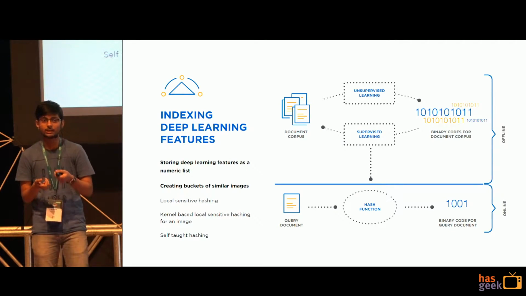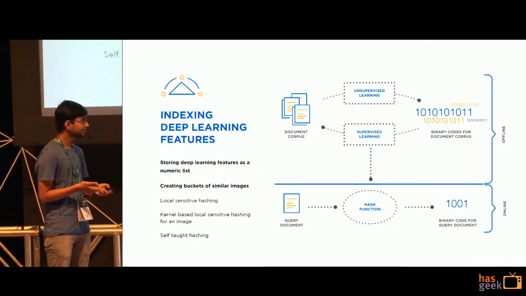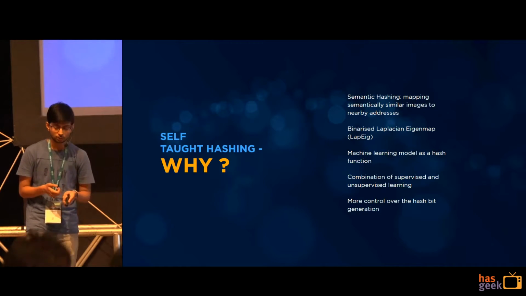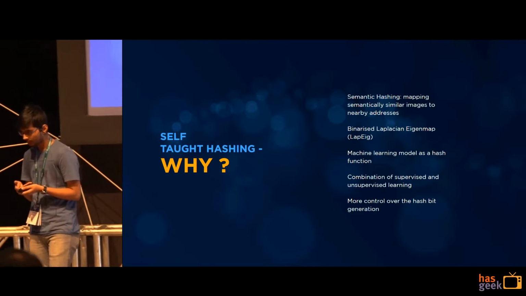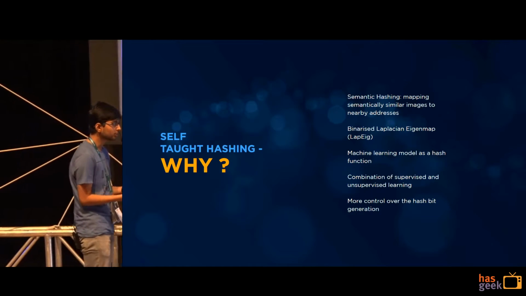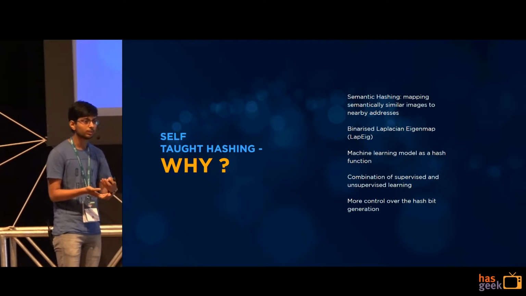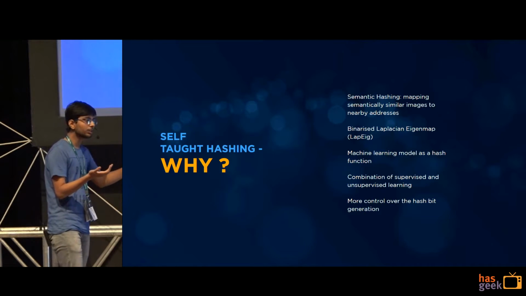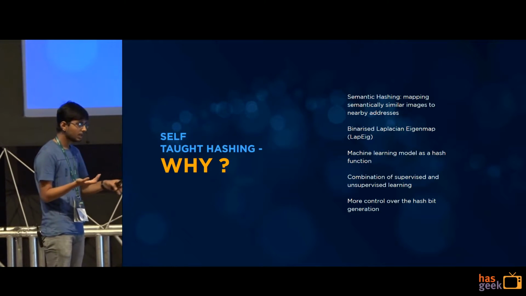these self-taught hash bits along with deep learning features and textual descriptions into Solr. So why self-taught hashing? Self-taught hashing is a unique semantic hashing. Semantic hashing in the sense that we want to create buckets of products which share similar semantic attributes. For example, you can have a bucket of similar looking t-shirts and a completely different bucket for shoes and flippers.